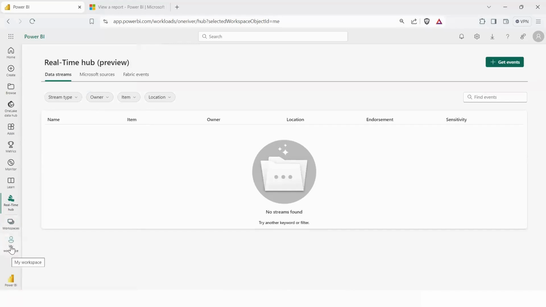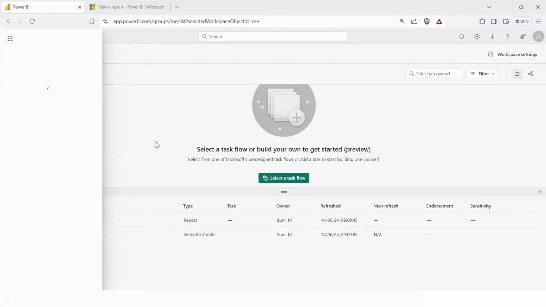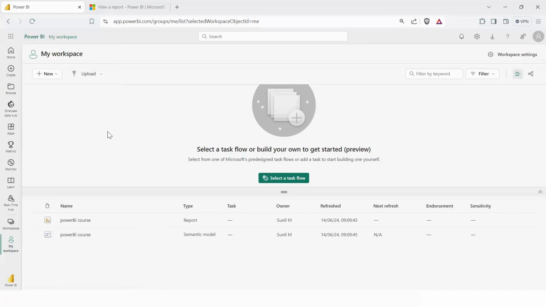And then we have the option to manage My workspace. So I can click over here and then I can manage the workspace that I have already created. So by default, whichever workspace is active, it would show over here. Then if you click on this app launcher option, it would show you the option of Power BI, add-ins, and also the admin activities. So this is a small overview of the Power BI service.